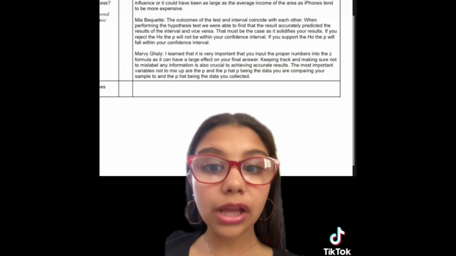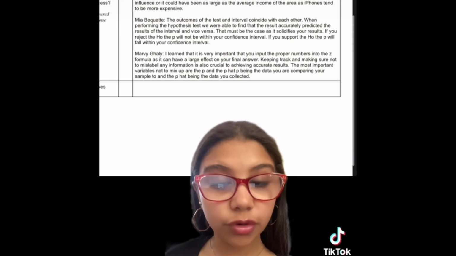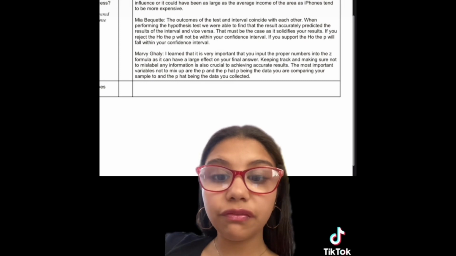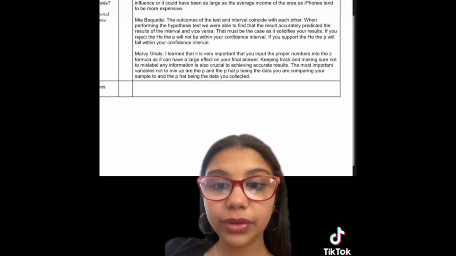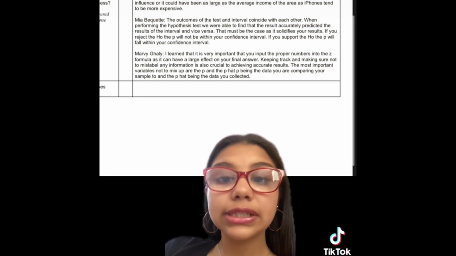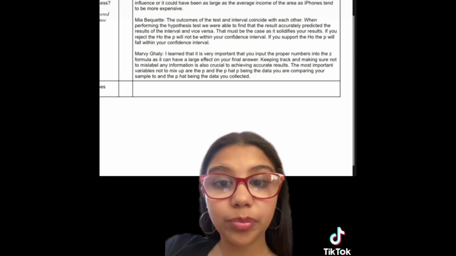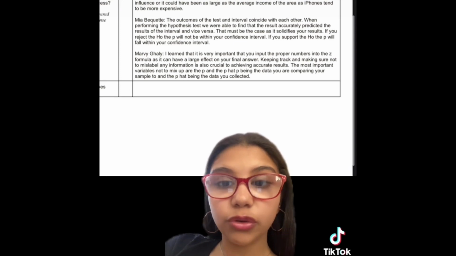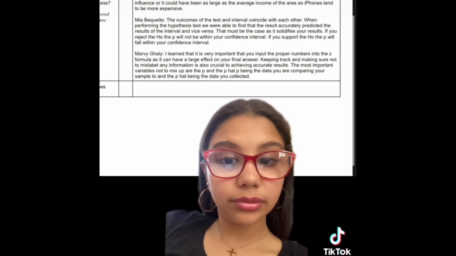To conclude, I learned from this project that it's very important that you input the proper numbers into your z-formulas. Not doing so can affect your final answer and mess up your data. Keeping track and making sure not to mix up information is also crucial to get accurate results. The most important variables not to mix up are the p and the p-hat, p being the data that you are comparing your samples to, and p-hat being the data that you collected.